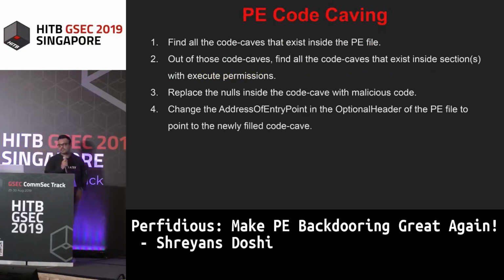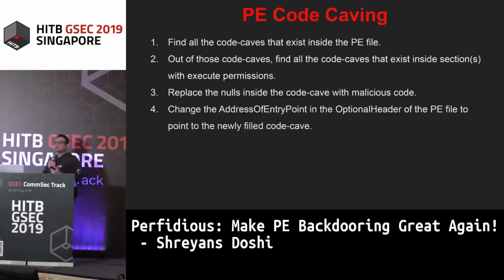PE code caving. PE code caving is a technique wherein we try to find out the code caves that exist inside a PE file. Now, what are code caves? Code caves are basically a set of nulls and unused values that are present inside the PE file. Even small PE files have a large amount of data contained in them, and not all of that space is being used, right? So they might have sets of nulls that are not being used by the Windows loader to do anything specifically. So those nulls could be used to store our malicious code.